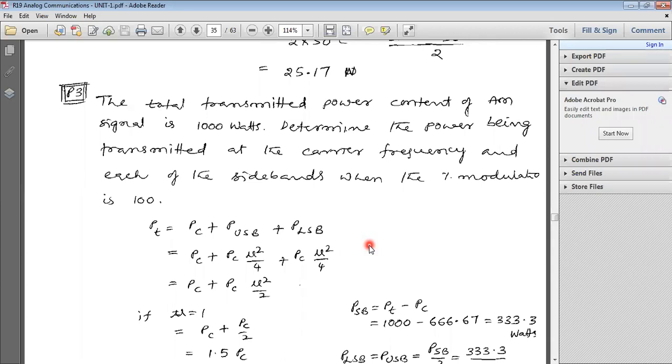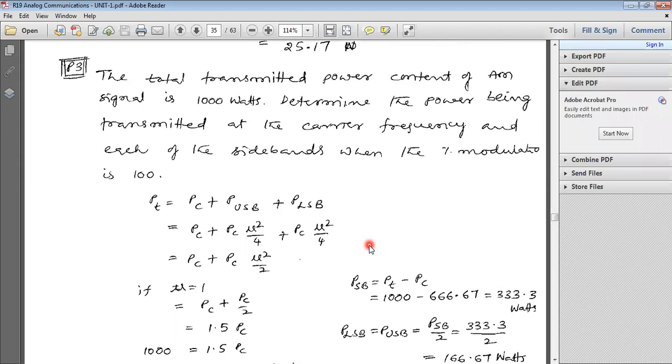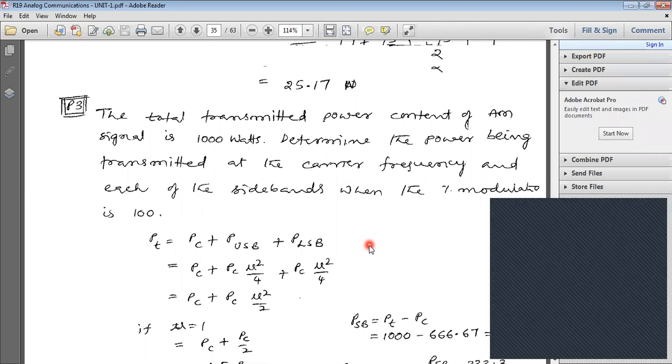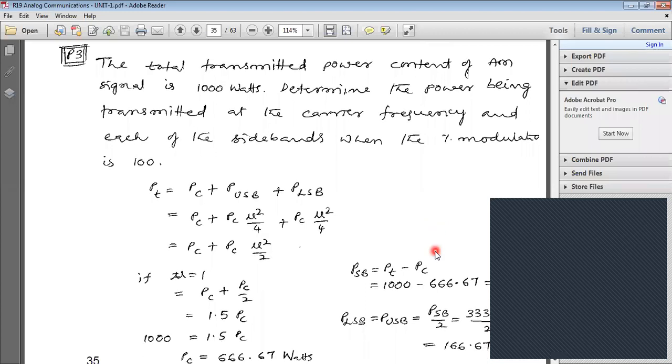What is the given data here? First note down the given data. PT equals 1000 watts. And the mu value. What is the mu value here? For 100% modulation, we can consider mu as 1. Already you know that parameter.